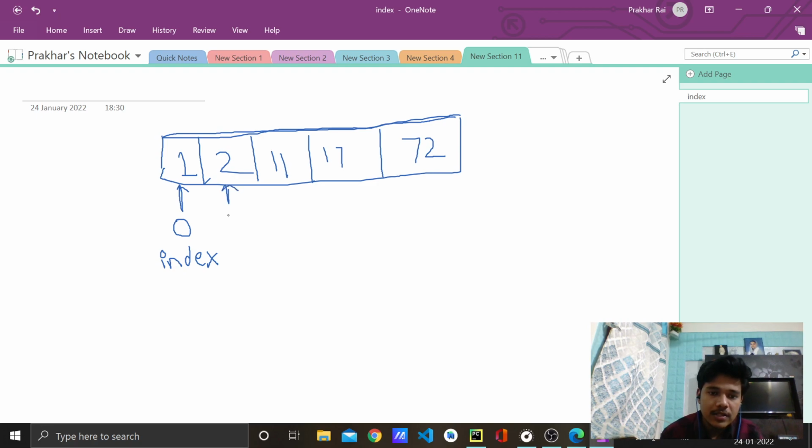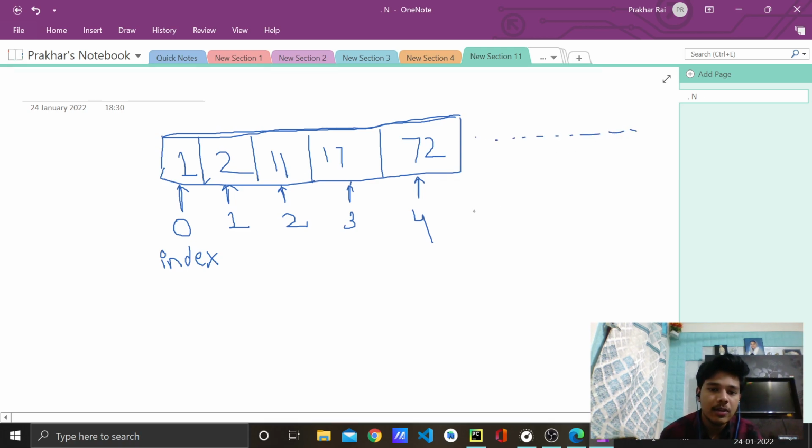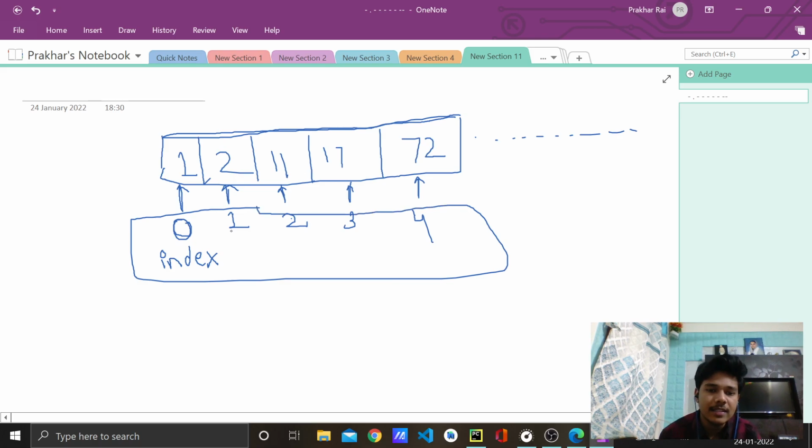Similarly, this 2 is at the first index, this is at the second index, this is at the third index, and this is at the fourth index. So whatever the number of elements, this list can be extended, but the first element will always be at the 0th index. In the programming world we start from 0: 0, 1, 2, 3, 4. These are nothing else but indexes, used to access the elements.